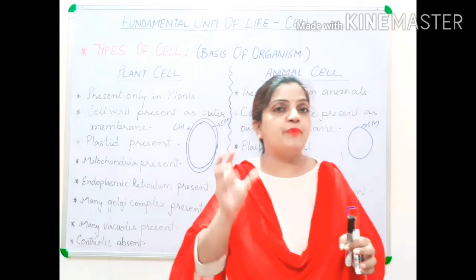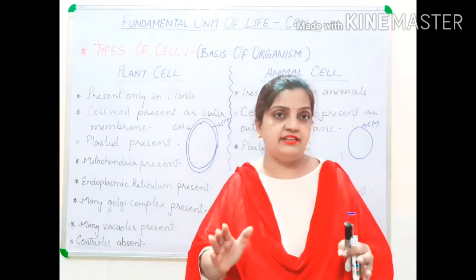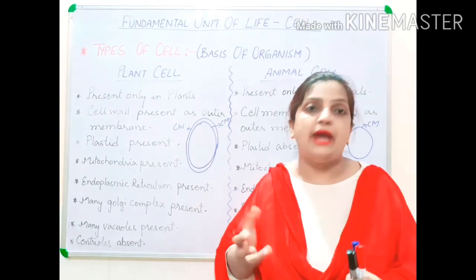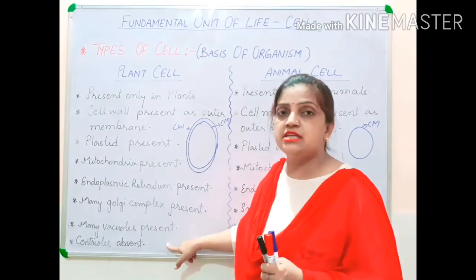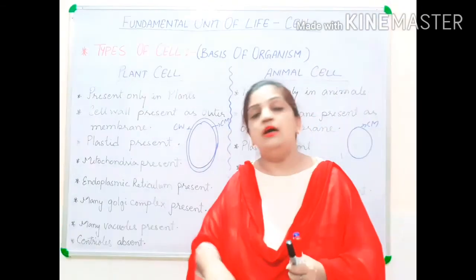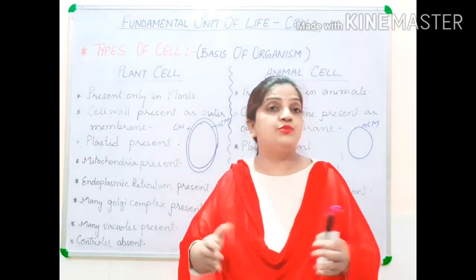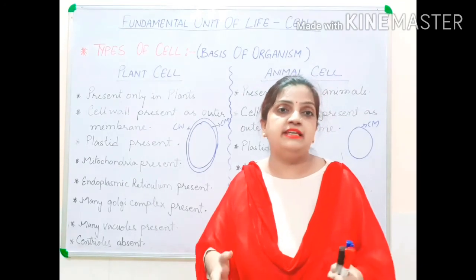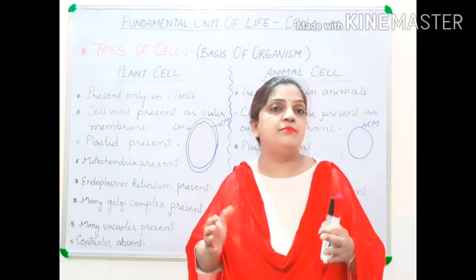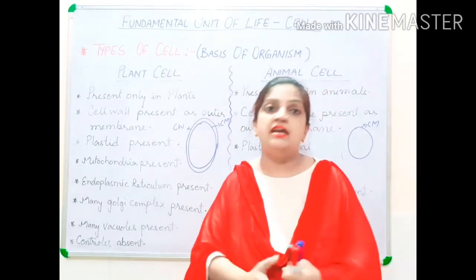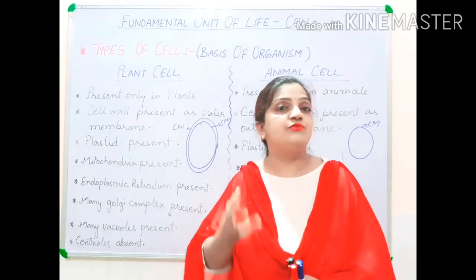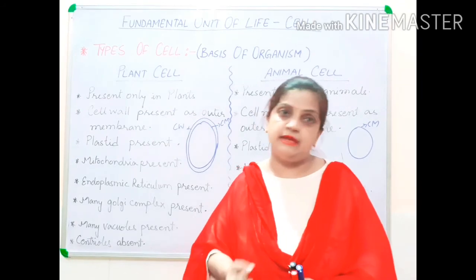A small space is left over which is vacant, which is empty, and that vacant space is called a vacuole. So these vacuoles are present in both plant cells and animal cells. But where is the difference? In a plant cell, several vacuoles are present, many vacuoles. But in an animal cell, these vacuoles are less in number.